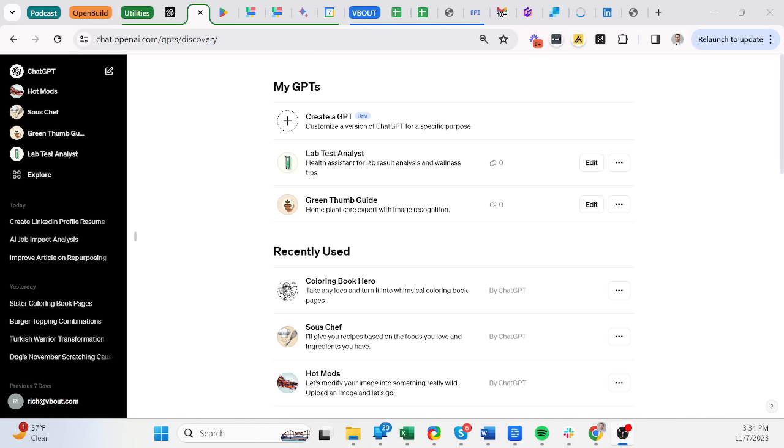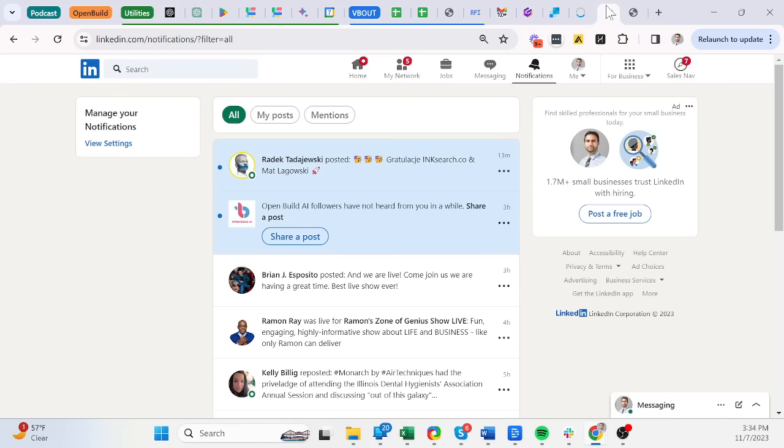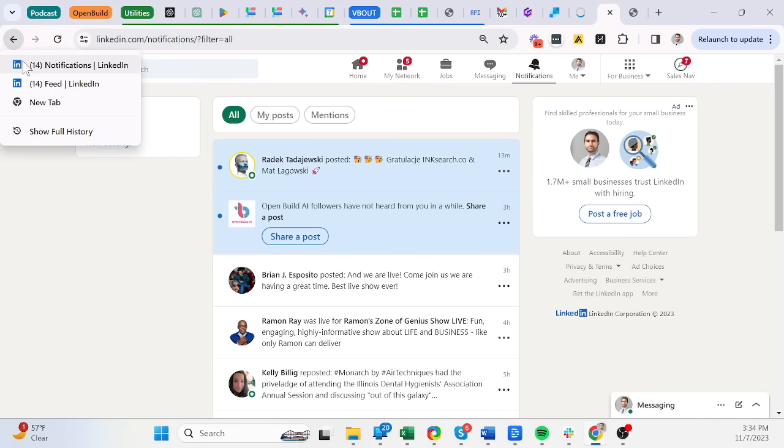So switching back to my view, I'm going to create a GPT. And this process is literally like Inception because you're using ChatGPT to create a new version of ChatGPT. It's crazy. Now, all I have to do is give it a command. So let's do this. We're going to create a GPT that writes resumes based on my LinkedIn.